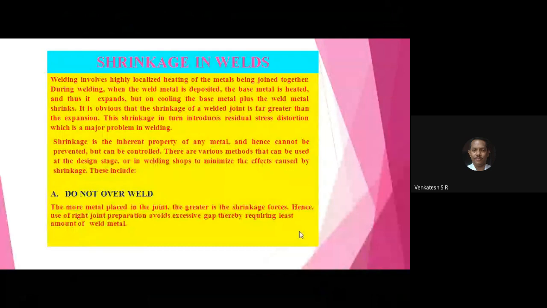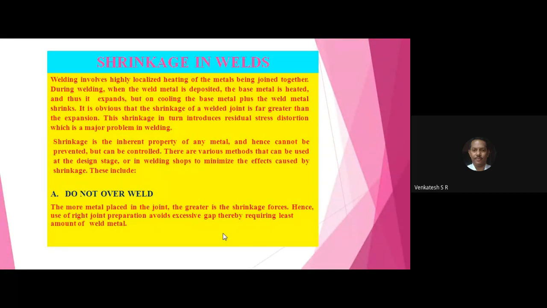Okay. In order to avoid the shrinkage of a welded joint, a few factors you have to keep in your mind while welding with the arc welding process. First one, do not over weld. Sometimes what will happen, due to the shield, you are unable to see the joint. So for that reason, do not over weld.